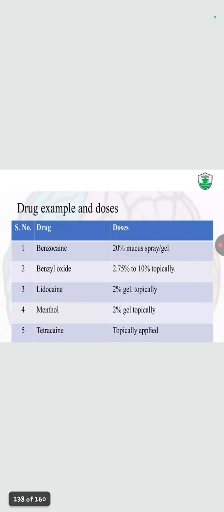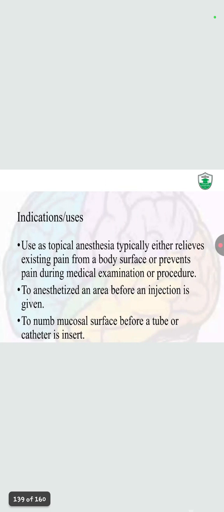These are the drugs of the topical anesthetics. Indication: they either relieve existing pain from the body surface or prevent pain during a medical examination or procedure, to anesthetize an area before an injection is given, or to numb the mucosal surface before a tube or a catheter is inserted.